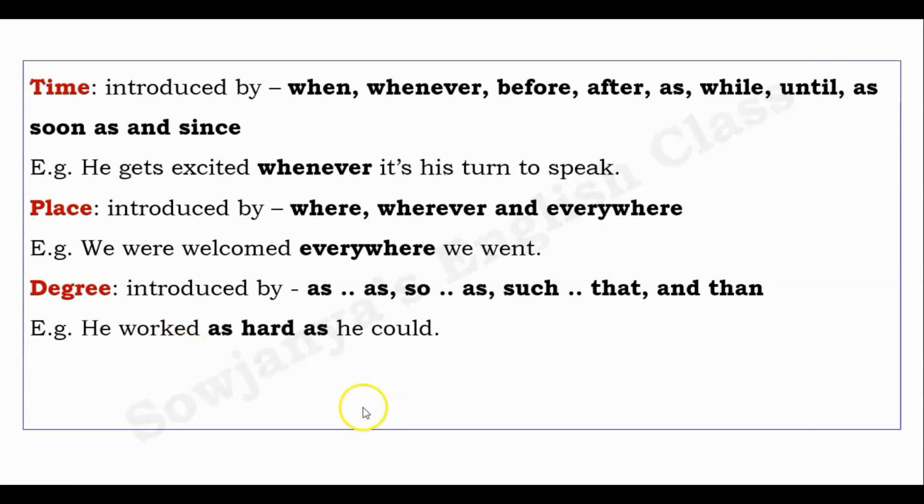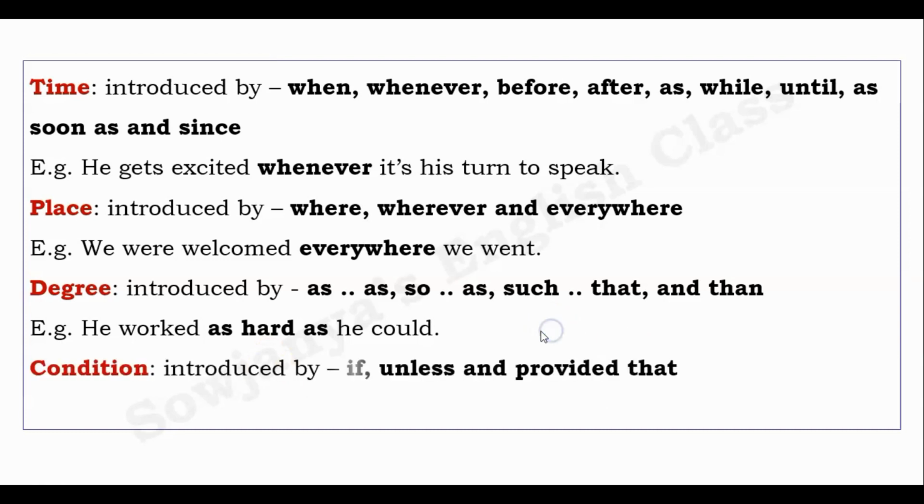Example: he worked as hard as he could. However much it is possible for him, he stretched himself. And condition, adverb clause of condition is introduced by the subordinators if, unless and provided that.